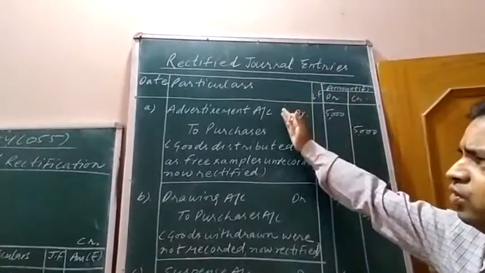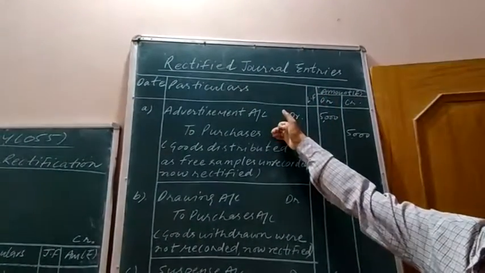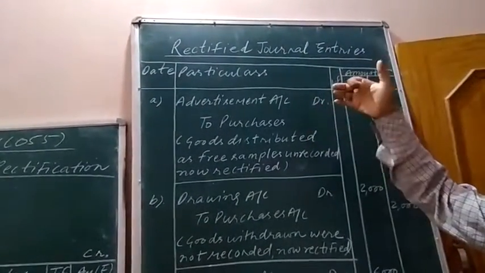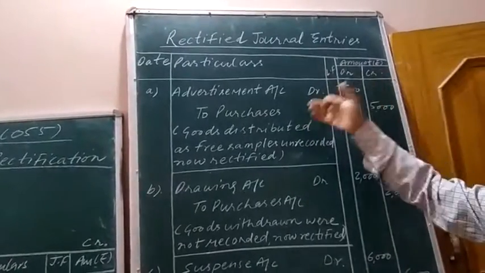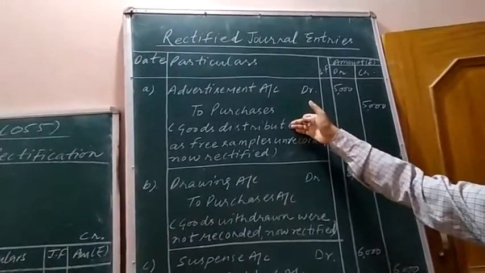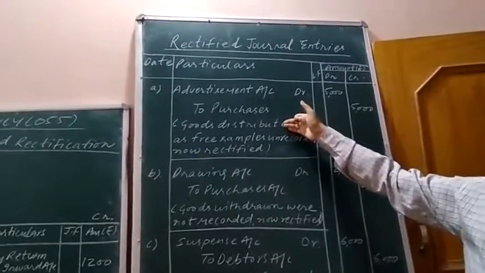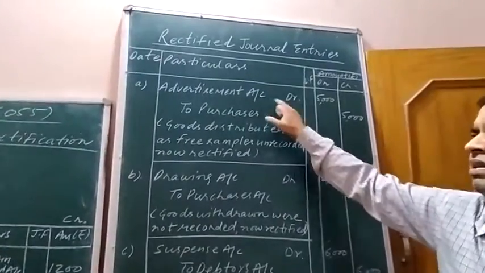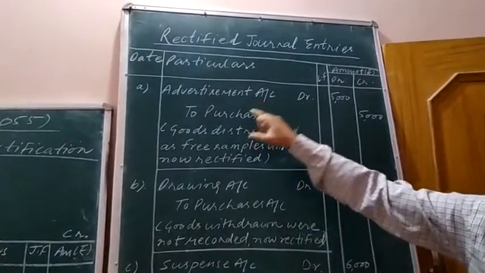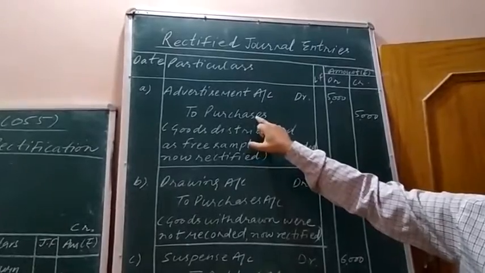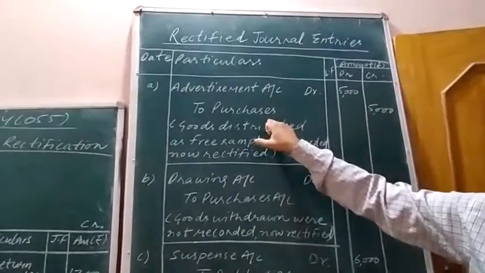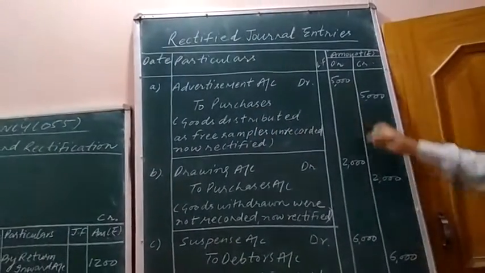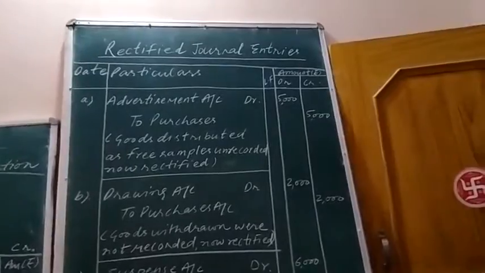So what do we need to do? We have to pass the original entry, which might have been done by the accountant in the past but was not done. So an error was there. How can this error be rectified? By passing the original entry. Advertisement account debit, advertisement is an expense. To purchase account, purchase is no more our expense, and that's why it is decreasing. The decrease in expense is shown on the credit side by the name of purchases. 5,000 rupees, 5,000 rupees.